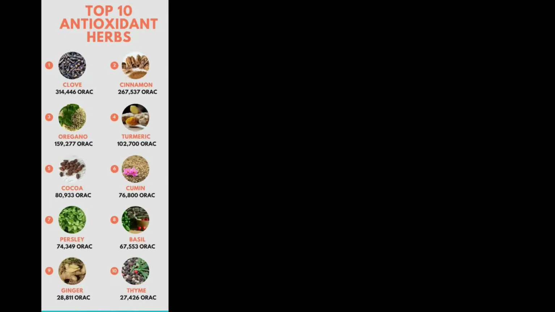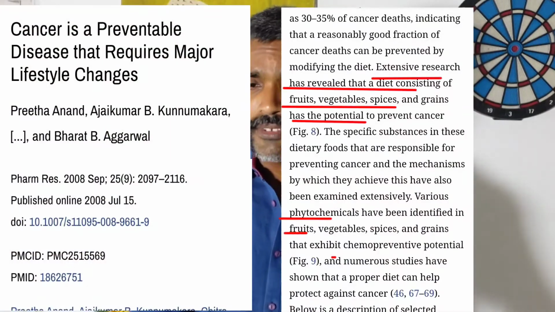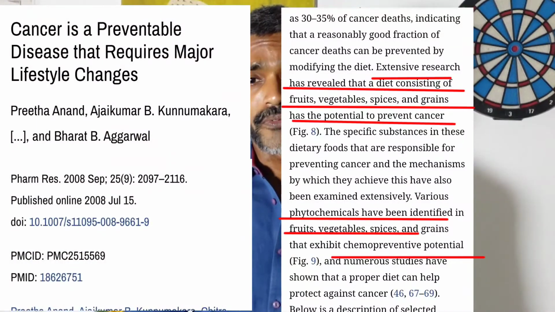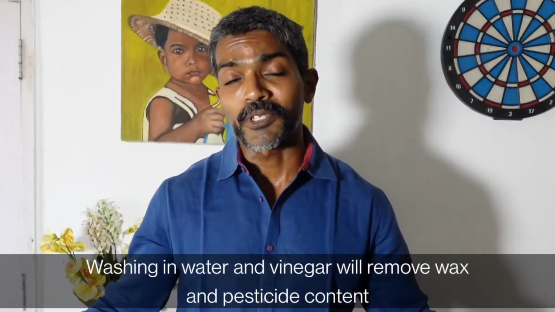And of course, several studies have shown that including 4 or 5 servings of fruits and vegetables daily in your diet reduces your risk of cancer by a lot, more than 50 or 60%. So just giving up smoking, having a healthy diet, and eating 4 or 5 servings of fruits and vegetables will reduce your risk of cancer by more than 60%. What more do you need?